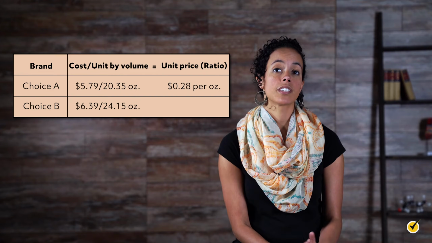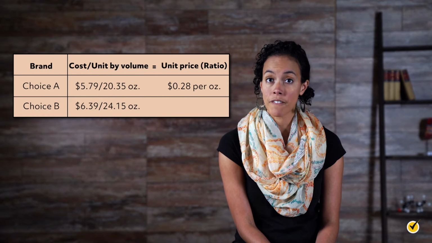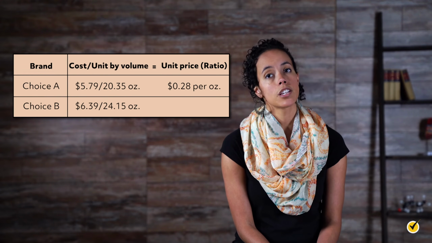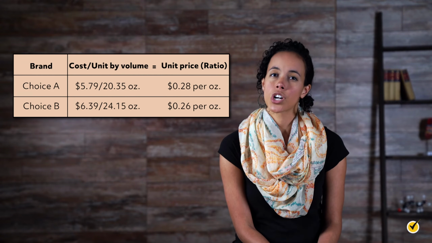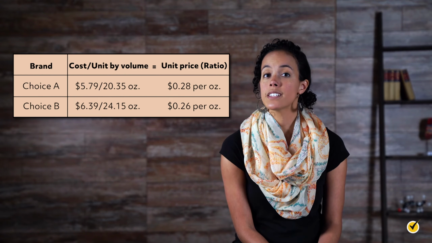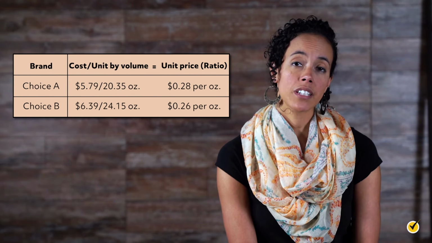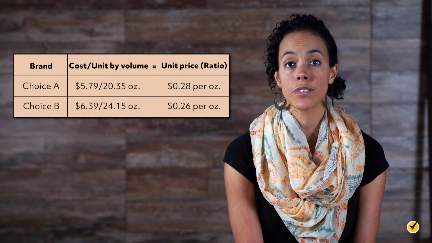Brand B costs $6.39 and has a volume of 24.15 ounces. Dividing the price by the volume gives us 26 cents per ounce. Despite being a higher cost per package, choice B is a better value by unit price. This example was fairly straightforward because the volume of the cereal packages were both measured in ounces.